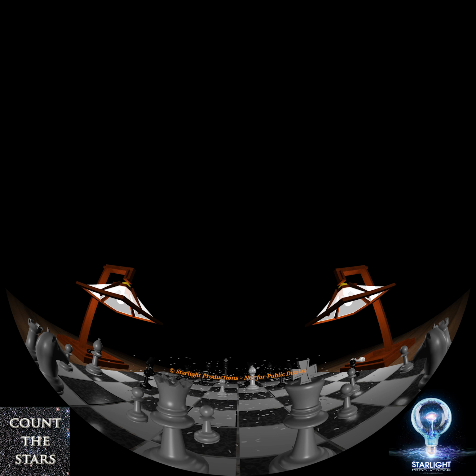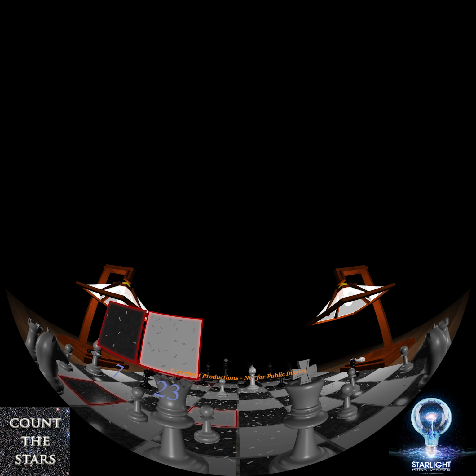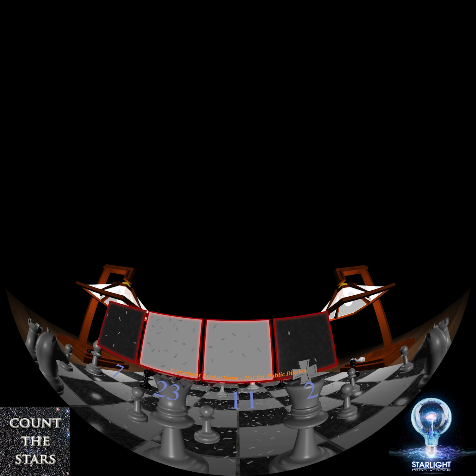Suppose we have a chessboard with rice scattered on it. We want to know how much rice is on the whole chessboard. We select 5 squares at random. Our results come out as follows. Square 1, 7 rice grains. Square 2, 23 rice grains. Square 3, 11 rice grains. Square 4, 2 rice grains. Square 5, 15 rice grains.